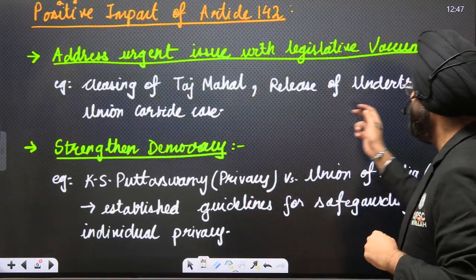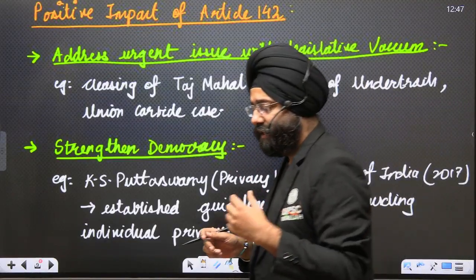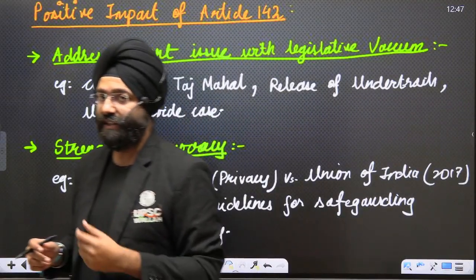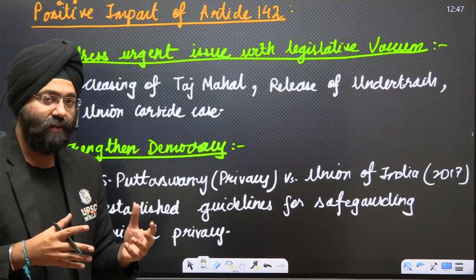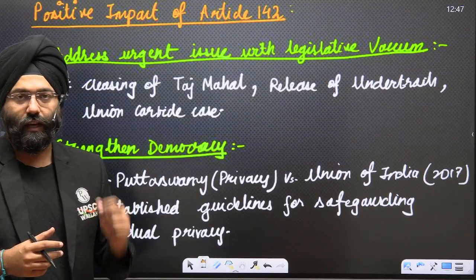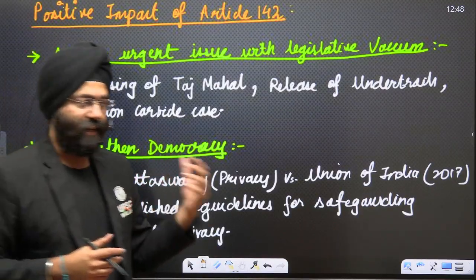Even the release of the undertrials in the Union Carbide case. Now, these were cases where the role of the legislature and executive had to be the major role, but were not being delivered. So what? The Supreme Court intervened and used Article 142, that this action needs to be done with immediate effect. Like one of the advantages.